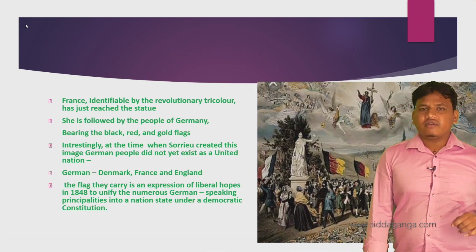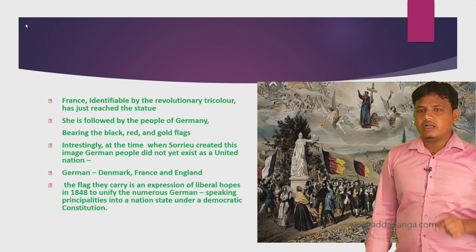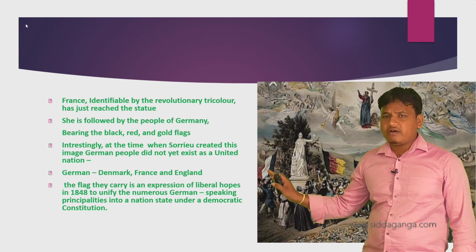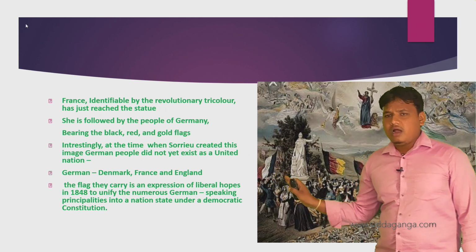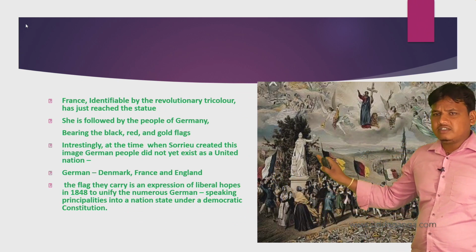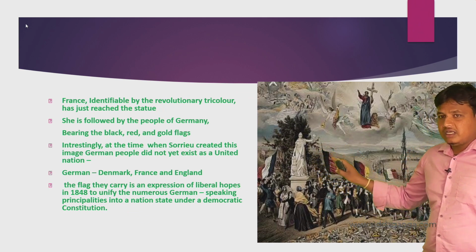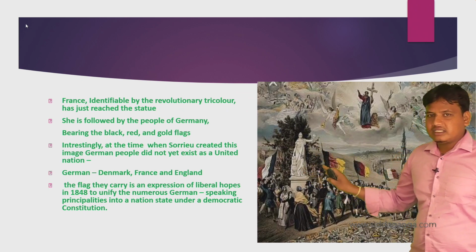And next one is France, identified by the revolutionary tricolor. Listen, these are the ones who have crossed. The first are Switzerland and America, and next is France with the tricolor. The revolutionary tricolor has just reached the statue.